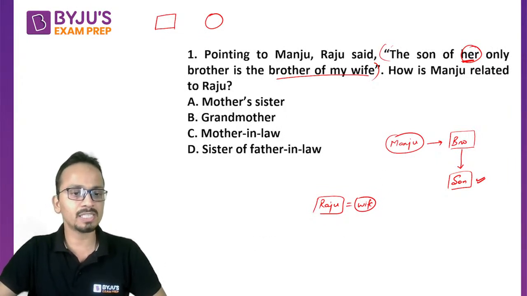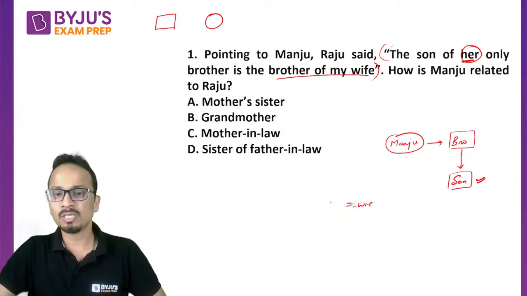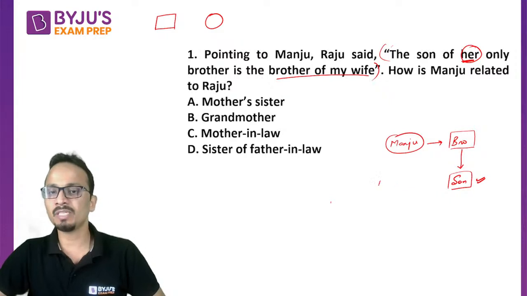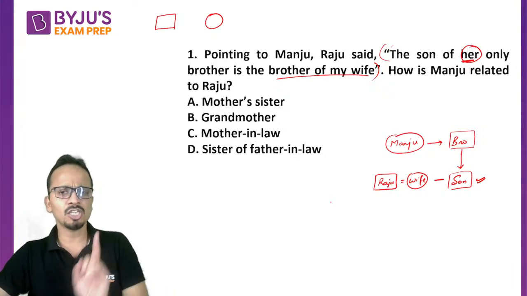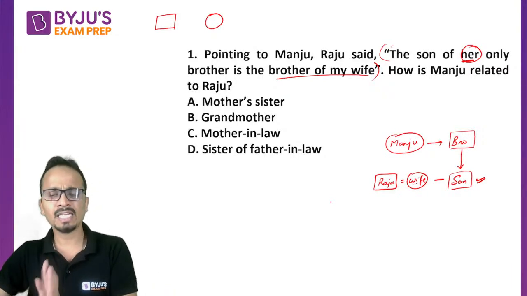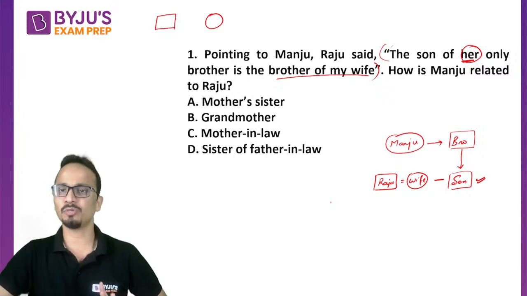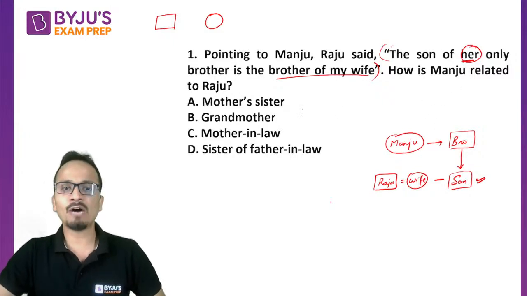So I'll erase from here and write this a little higher so that the diagram will be completed. So Raju's wife's brother is this person. All right, so husband and wife are separated by a double dash. So Raju and his wife's brother is this person. Okay, now the question is, how is Manju related to Raju? So how is this person related to this person?